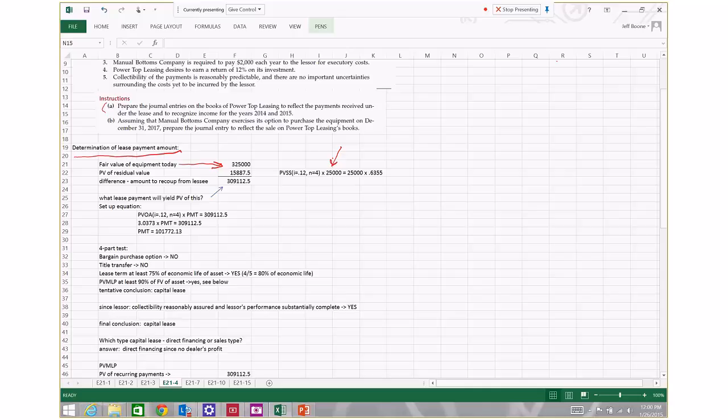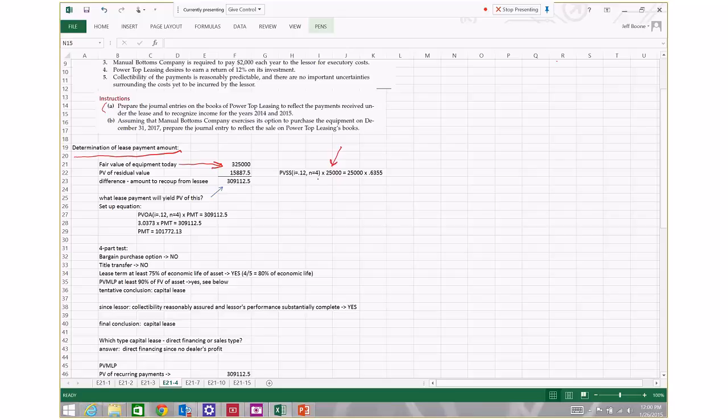So what we need to do is take that $25,000, which is the value of the property at the end of the lease term, 4 years from now, and discount it back to the present to get a present value number.